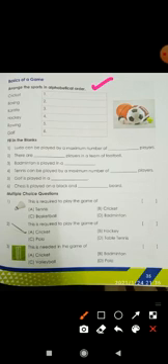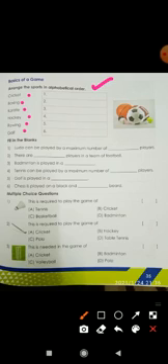Now they have given you few names of the sports like here cricket, boxing, karate, hockey, rowing, golf. So here they have given us few names of the games. By seeing its first letter, we have to arrange them in alphabetical order.